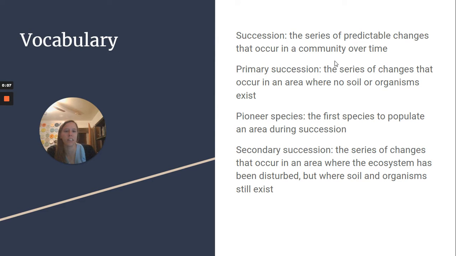So, vocab. Succession is the series of predictable changes that occur in a community over time. Primary succession is a series of changes that occur in an area where no soil or organisms exist. Pioneer species, the first species to populate an area during succession. Secondary succession, the series of changes that occur in an area where the ecosystem has been disturbed, but where soil and organisms still exist.